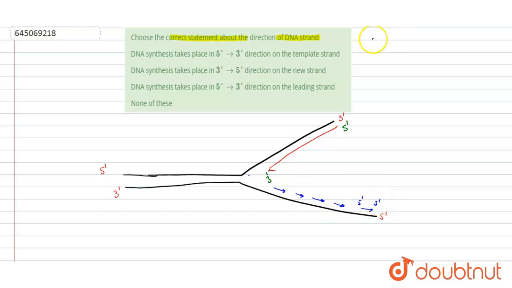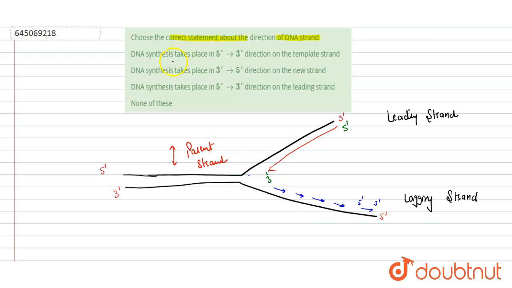Now this one is named the leading strand. It is a leading strand, new strand which is being formed, and this is our lagging strand because it is formed in the form of Okazaki fragments, which will later be joined with the help of DNA ligase. So this is a lagging strand. Lagging strand contains Okazaki fragments. Now these red one, black one, these are our parent strand. We can say the parent or template strand.